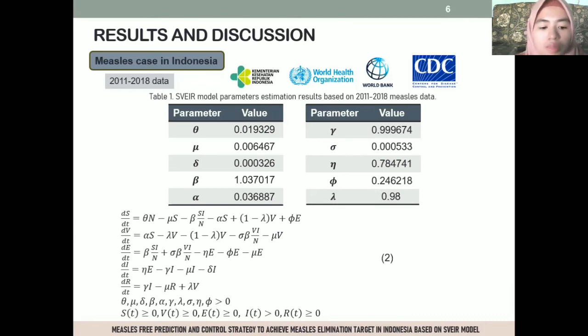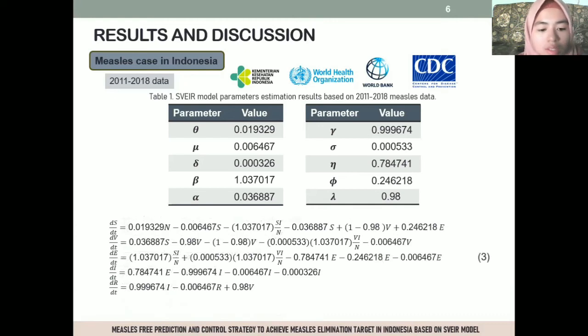Thus, the SVEIR model on the spread of measles in Indonesia is system 3. The model was given initial values to determine the solution. The year 2011 was the beginning of observation on the spread of measles in Indonesia. Therefore, the number of SVEIR individuals in 2011 were used as initial values of the model.